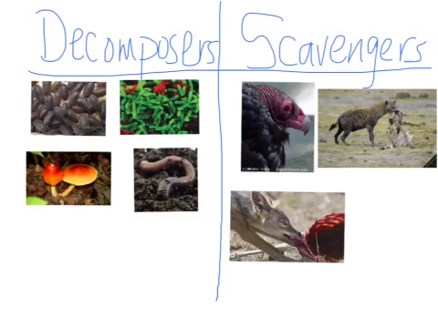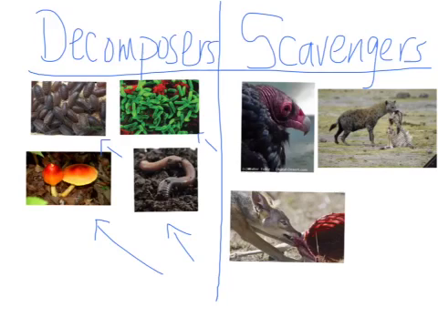Let's talk about decomposers and scavengers. Both of these are part of the food web. Our decomposers, remember, are organisms that break down dead plants, dead animals, and waste from other animals. When these decomposers, like the mushroom or the earthworm, the bacteria, or even, I call them a roly-poly, they're a pill bug, when they start to eat dead matter, it breaks down, it goes back into the soil as nutrients that can be taken by the plants.